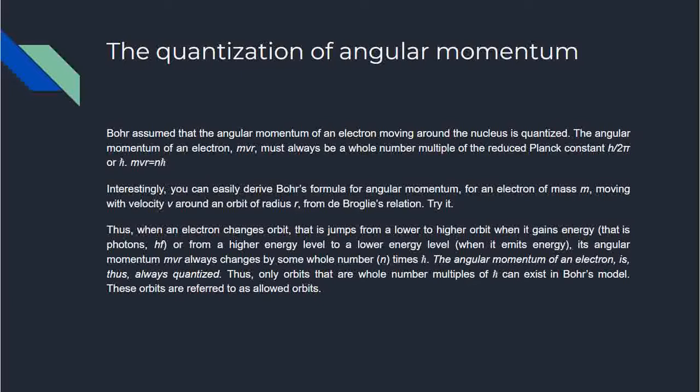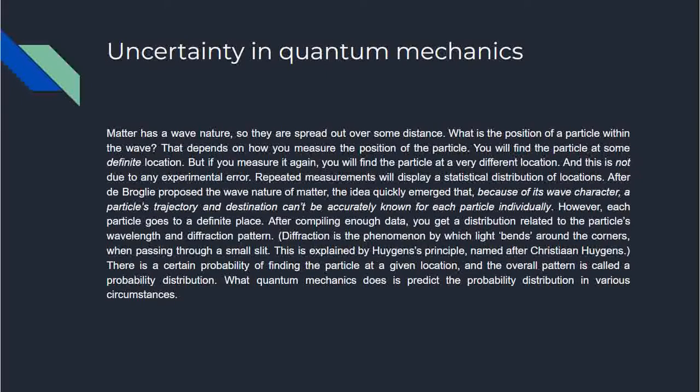But this is not how Bohr came to this conclusion, but de Broglie showed that Bohr was correct by using his theory. Okay, uncertainty in quantum mechanics. Matter has a wave nature, so they are spread out over some distance. What is the position of a particle within the wave? That depends on how you measure the position of the particle.